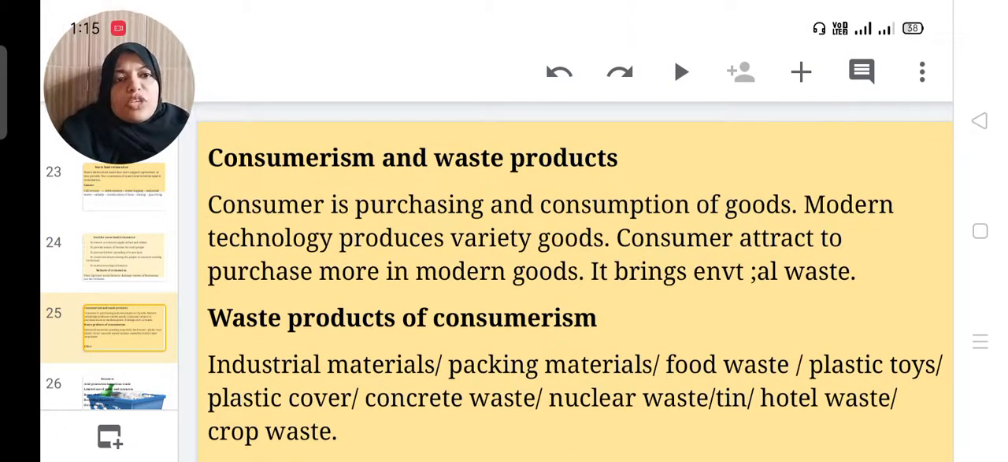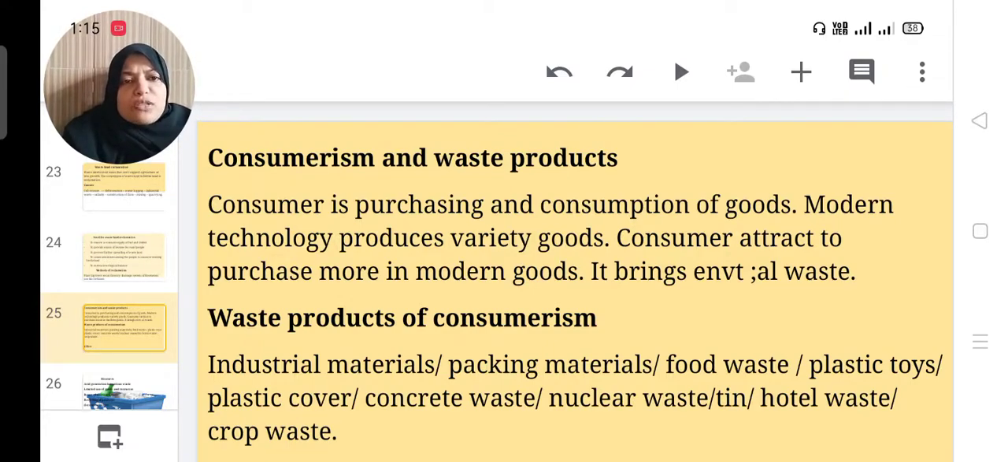Then consumerism and waste products. A consumer is one who purchases and consumes goods. Modern technology produces a variety of goods. Consumers are attracted to purchase more modern goods. It brings environmental waste. Now we are consuming so many items that are also packed in plastic bags, plastic carry bags. So it creates environmental waste.